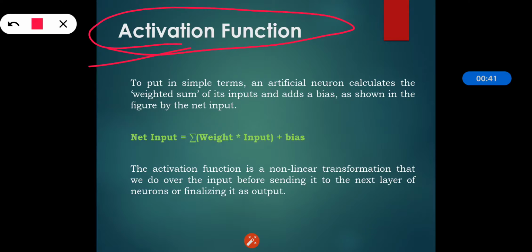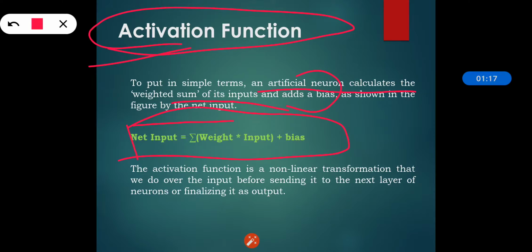So these artificial neural networks generally use the activation functions to perform the complex computations in the hidden layers and then transfer the result to the output layer. To put it in simple terms, an artificial neuron calculates the weighted sum of its inputs, adds the bias, and then, as per the figure, it is called the net input. So, the net input is equal to the summation of weight into input plus bias.